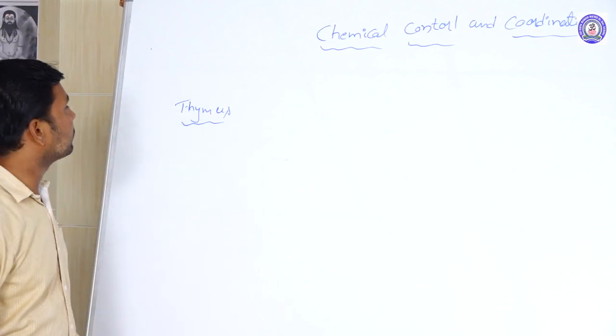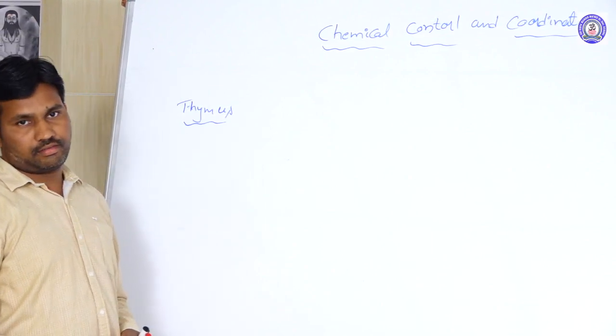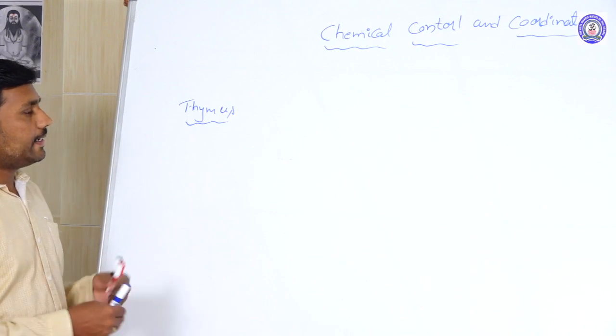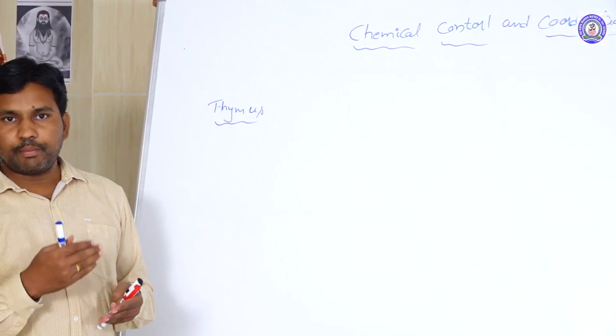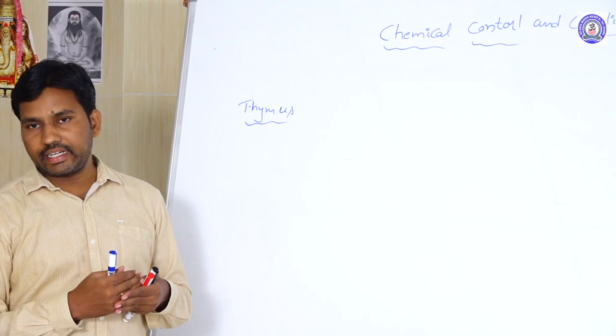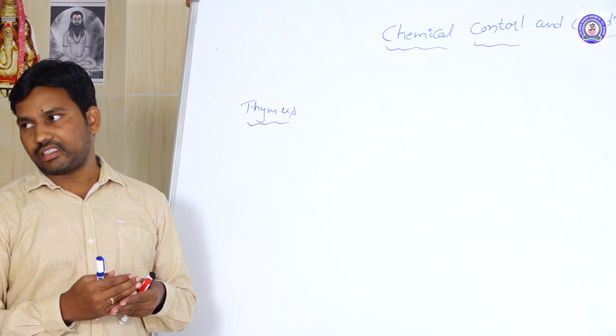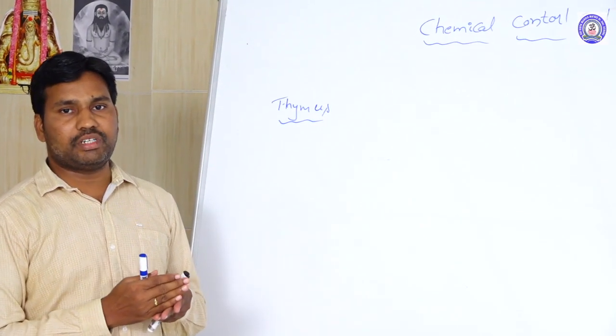The next gland is the thymus. We already discussed the hypothalamus, pituitary gland, thyroid gland, and parathyroid. Next one is the thymus.